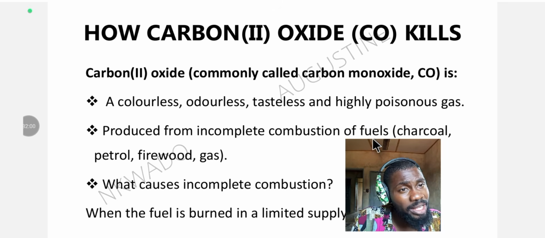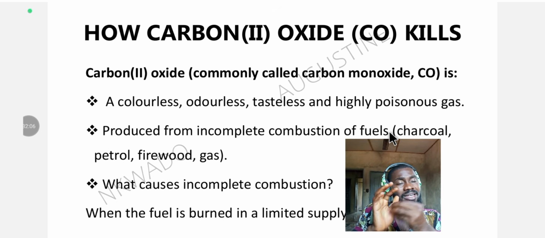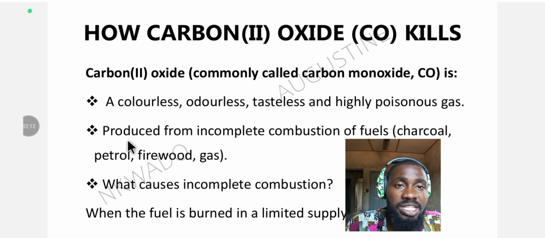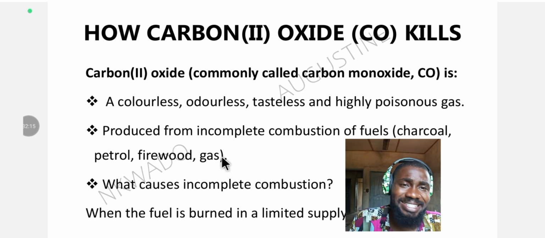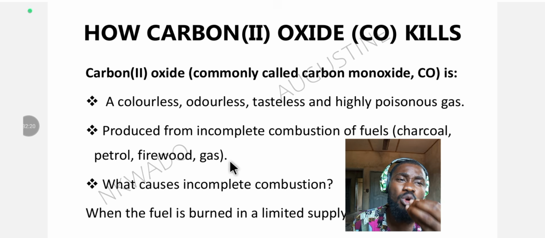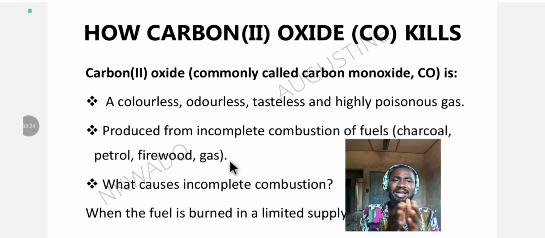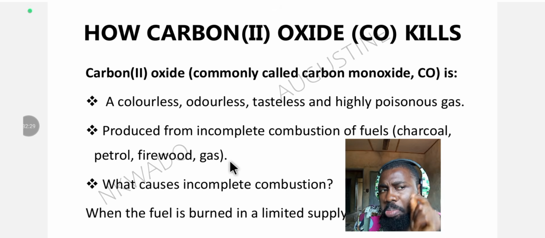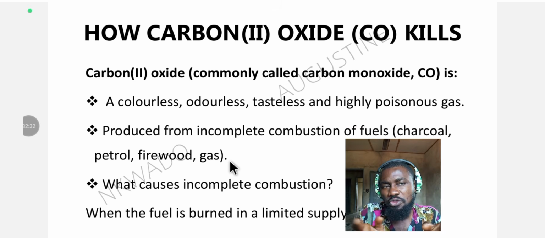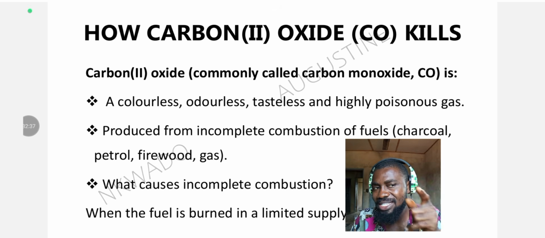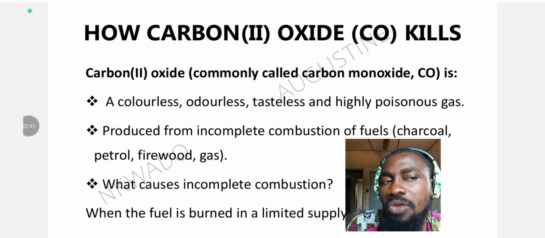So any fuel, anything can be fuel, provided it has energy stored inside. For example, charcoal is a kind of fuel. Petrol is a kind of fuel. Firewood is a kind of fuel. Gas is a kind of fuel. So when you burn any of these fuels in the presence of a limited supply of oxygen, that's when carbon monoxide forms. But when you burn fuel in the presence of a sufficient amount of oxygen, the higher oxide of carbon is formed. And what is the higher oxide of carbon that is formed? Carbon IV oxide.